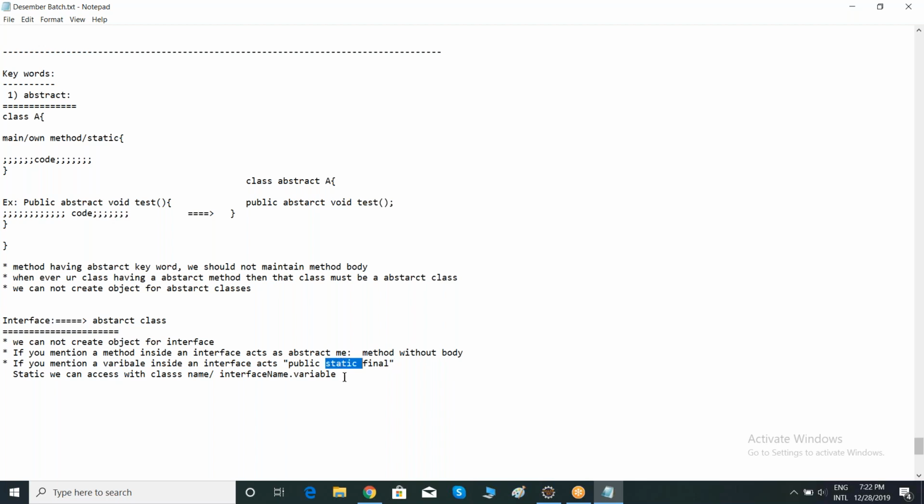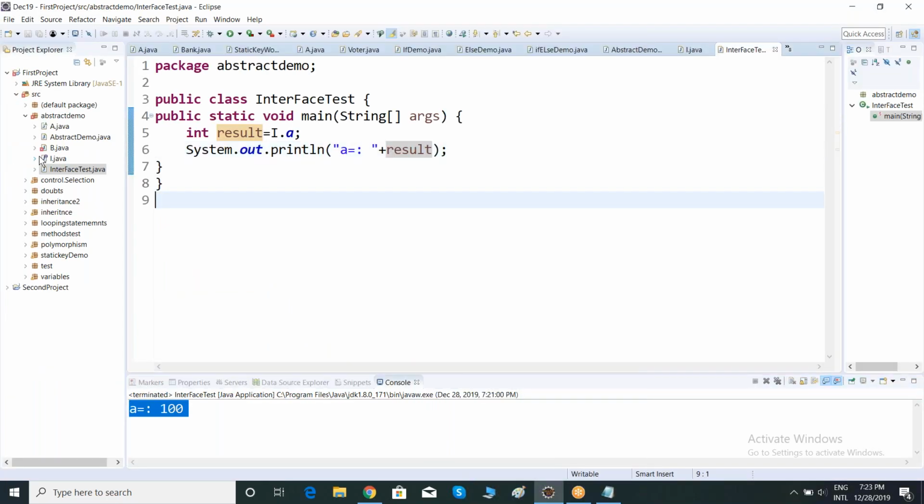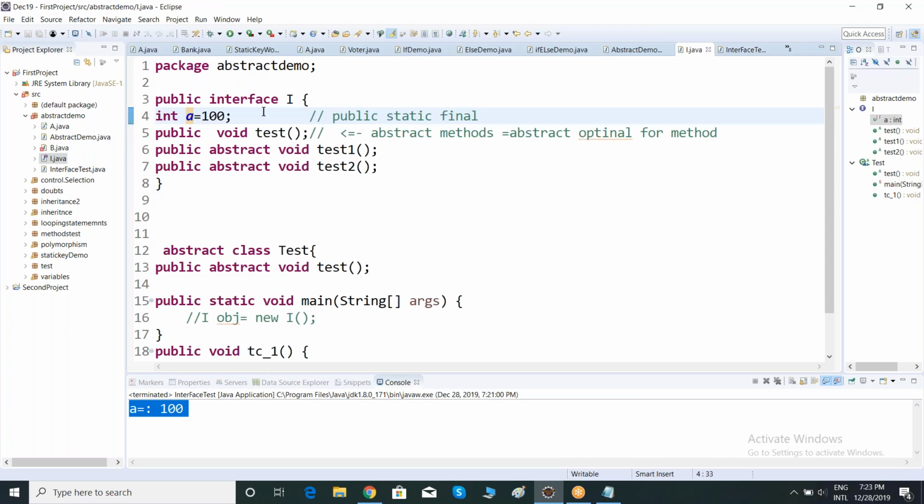Because it is static, if the variable is present in a class, we can access with class name reference. Yes or no? If it is present in an interface, we can access with interface name. So why am I able to access with interface name? Because whenever I mention a variable inside an interface, it acts as public static final.